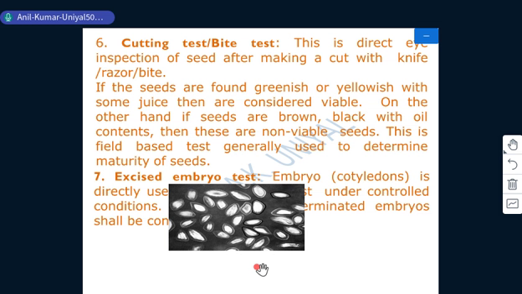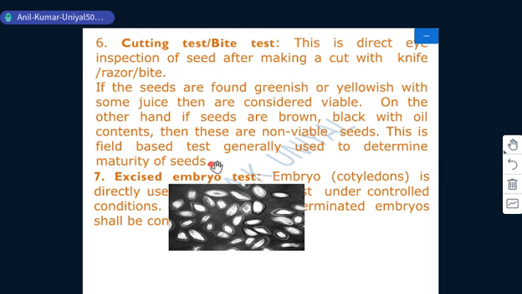Then we have the next indirect test of viability, that is the cutting or bite test. This is a direct eye inspection of seeds after making a cut with a knife or razor or by tooth bites. If the seeds are found greenish or yellowish with some juice, then they are considered viable. On the other hand, if seeds are brown, black with oily contents, then these are non-viable seeds. This is the field-based test generally used to determine the maturity of seed during field visits.